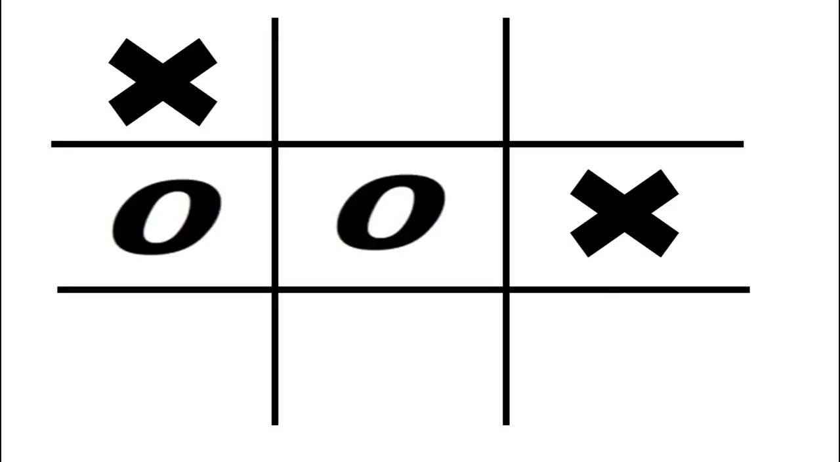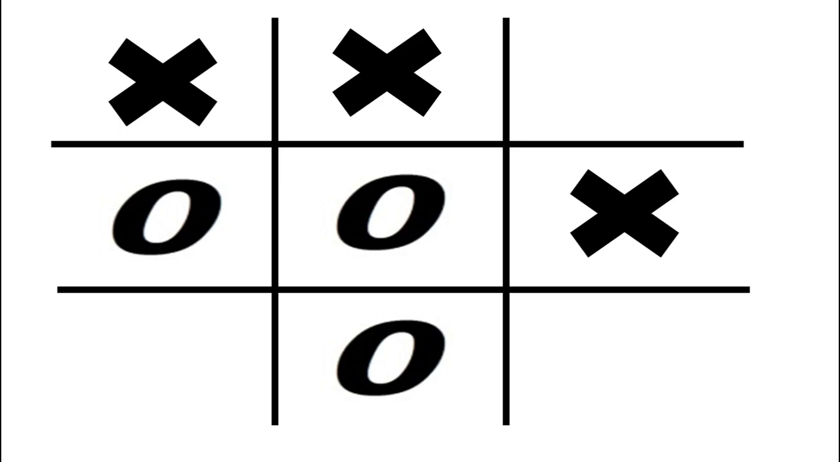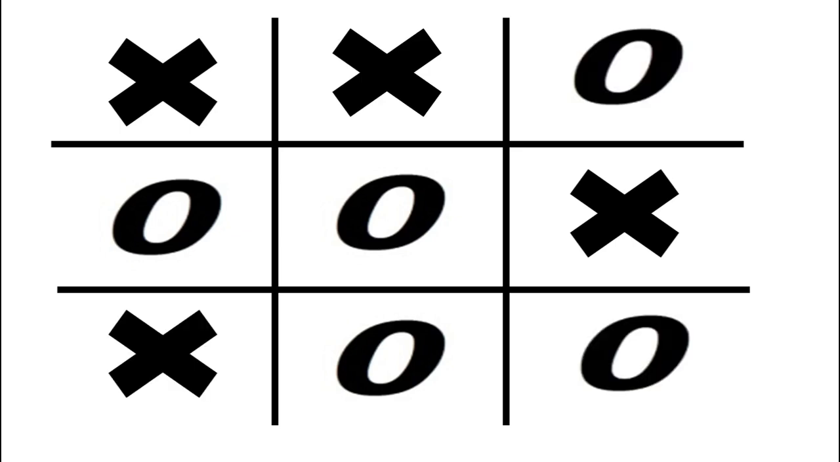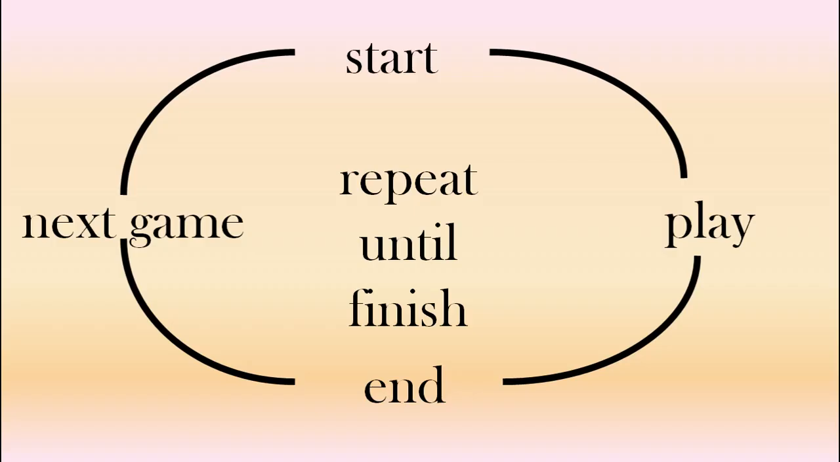Tic-tac-toe, noughts and crosses. The idea of getting 3 in a row. This game is a draw. What happens? We start, we play, we finish, then we play the next game, and we repeat until we've finished playing.